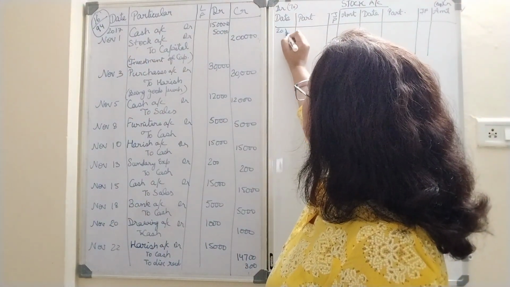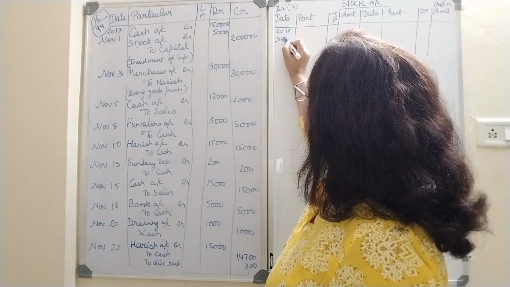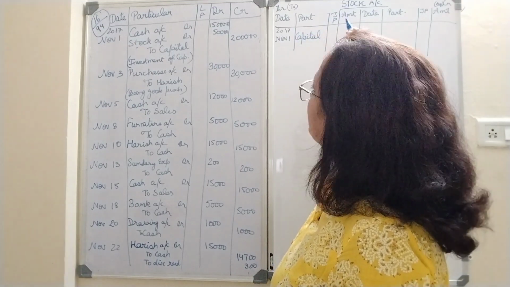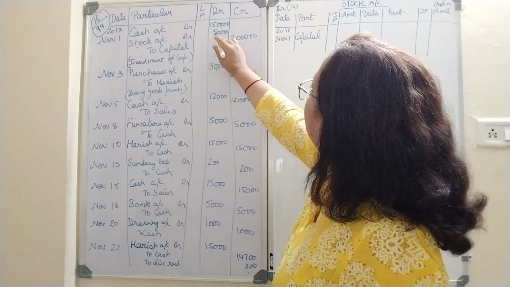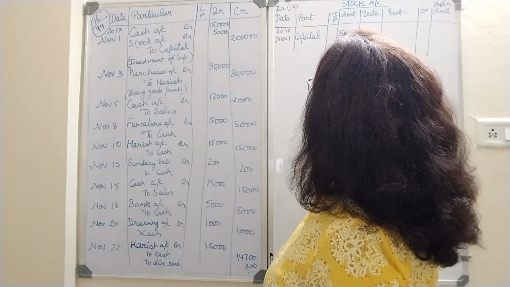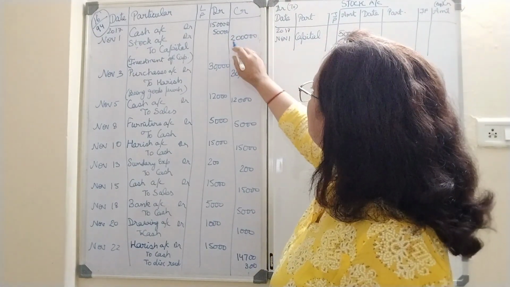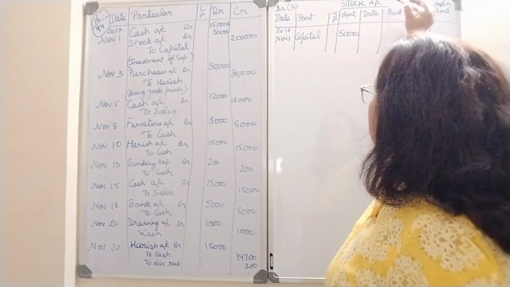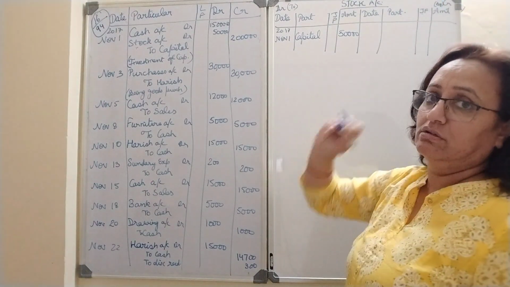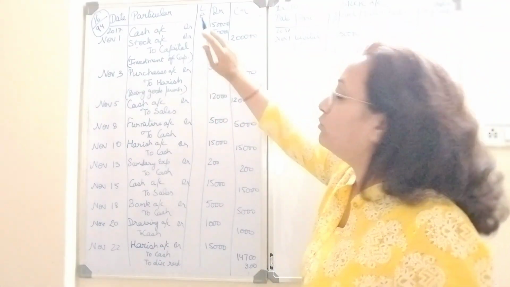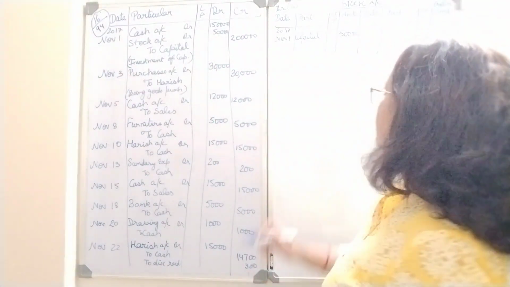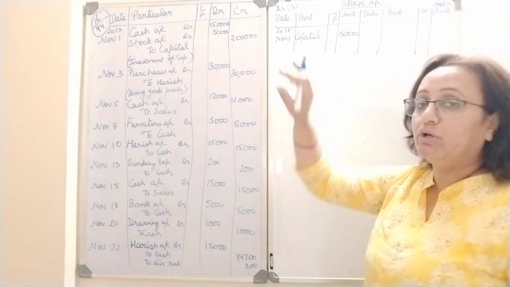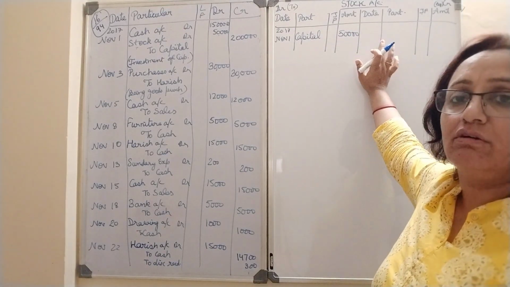So year is 2017, November 1, capital. Capital is how much? 50,000 is only brought in, right? Don't write 2 lakh. Why? Because 2 lakh includes 1,50,000 of cash. Stock is only 50,000. So you will record only the amount of stock. Understood? So now nothing else will come in this ledger because stock has only one transaction.